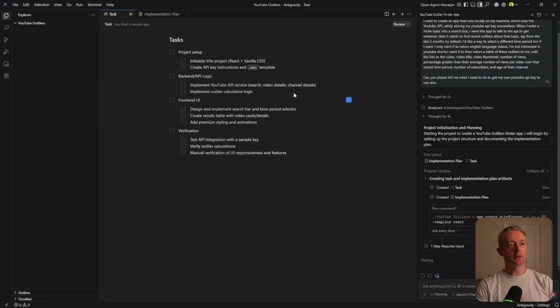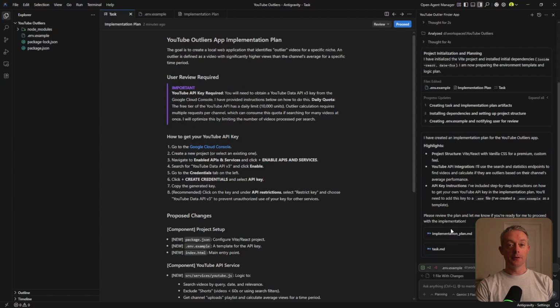You can see here as well, it's created a little task list to plan out what it's going to do. Some project setup, the back end and API logic, the front end UI creation, and also some verification. I'll just go ahead and authorize it to do these different things and we'll come back to what it's created. Okay, so now it's just come back with review requested.